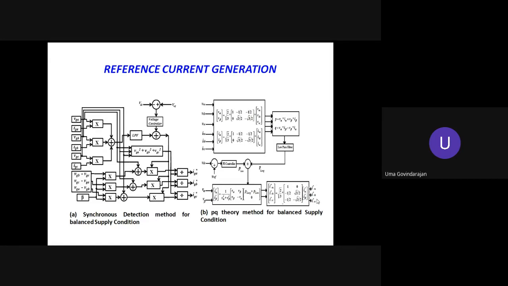So after this manipulation, after this calculation, when you find this IRA, IRB and IRC, these currents will be in phase with the supply voltage. So it's only external to the inverter. Using voltage sensors and current sensors, the voltages and currents are measured, and using some computational block, you can compute and extract the reference current. That's one of the techniques; I have shown two different techniques of reference current. There are a number of techniques available in the literature.